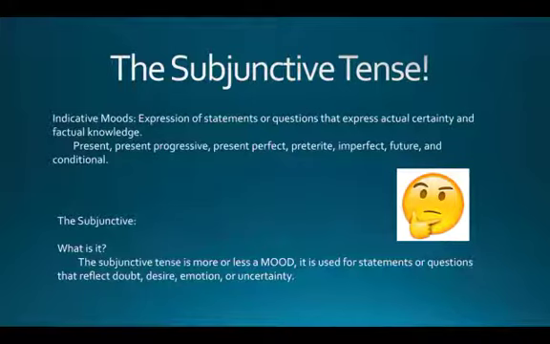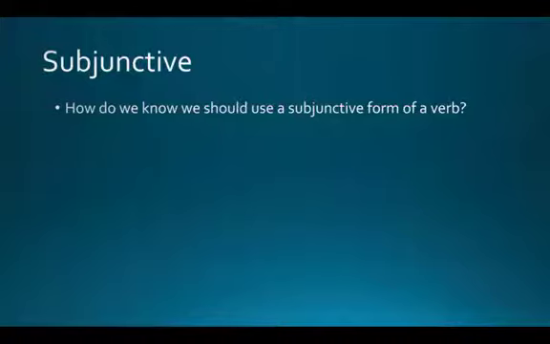or uncertainty. So that being said, how do we know when we can use the subjunctive form of a verb? I think this one is actually kind of nice because there are some cues that you can use to determine if you should be using the subjunctive tense with the verb.